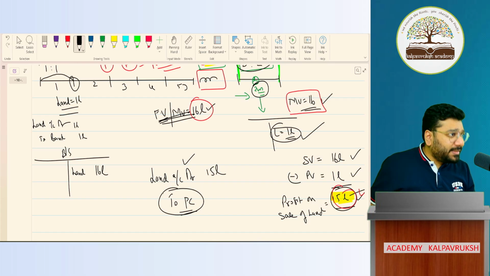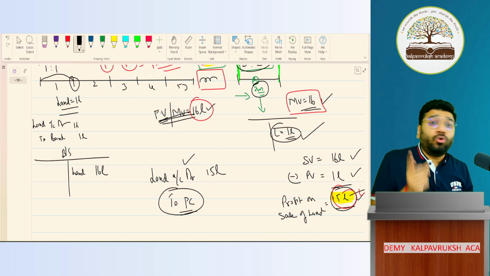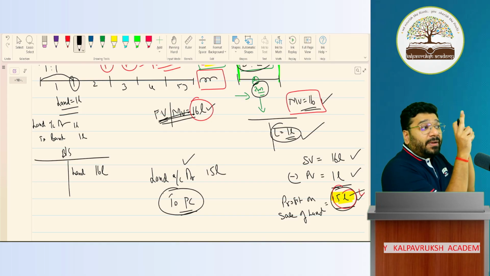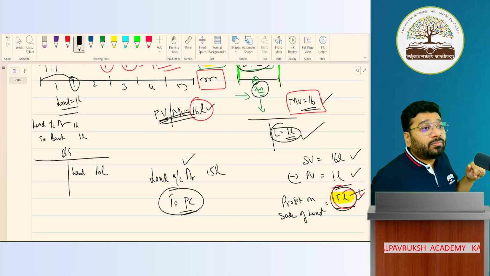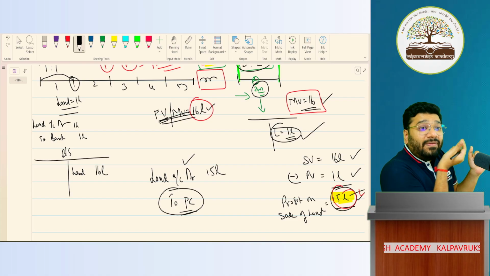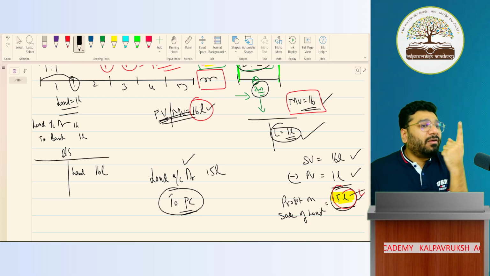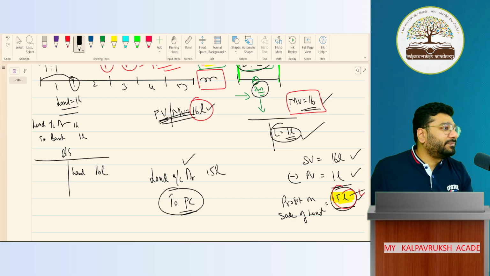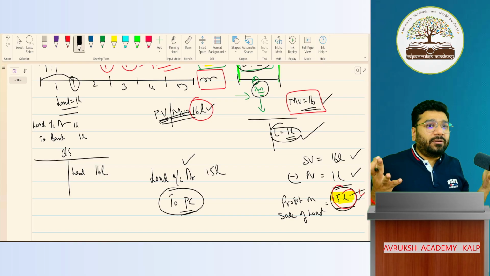Will you record sales in the partner's capital account? Expenses in the partner's capital account? No. We create one separate account called the trading and P&L account. Why? So that all the nominal accounts are recorded there, and the net result alone, one single item, I record in capital. So that your capital account doesn't look cluttered. It is not overloaded. Got it?